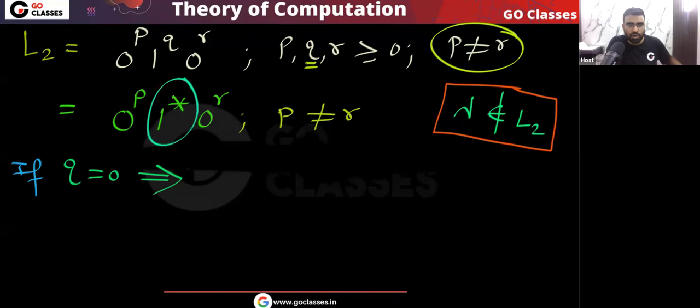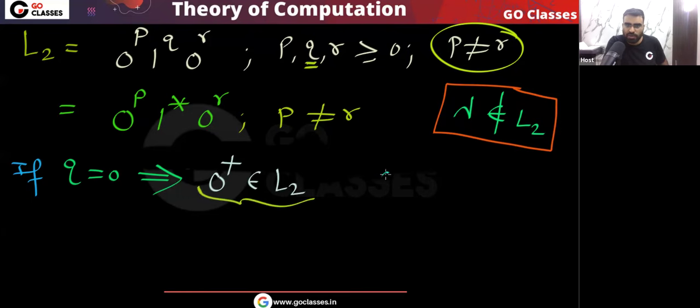Now you tell me, if q is 0, means there is no 1, in this situation can I say 0 plus should belong to the language? What about this string, 0 power 2, 0 power 2? If q is 0, should this string belong to the language or not? It must belong to the language.